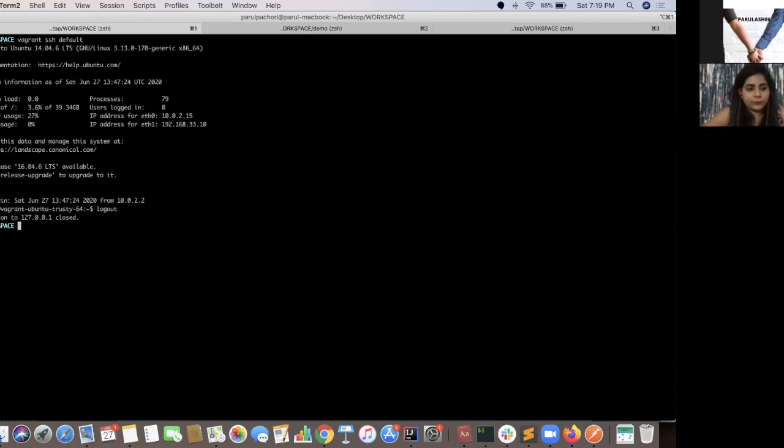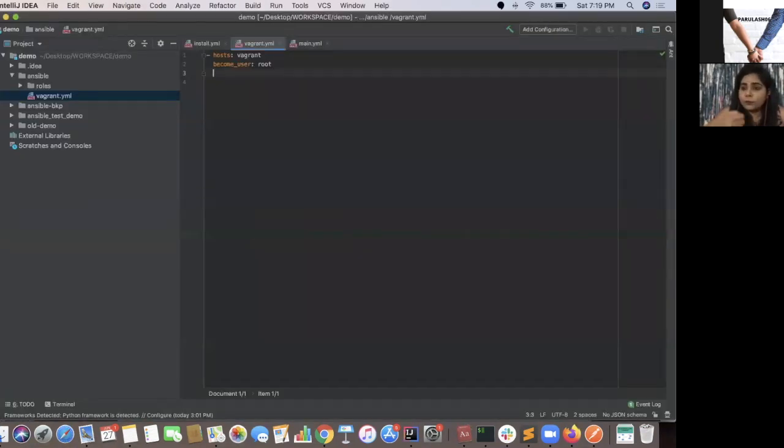Now it will execute the entire script with the same user with which you have SSH'd. In between, if you want to do some installation, you might need to use the root user, or some other user which has privileges, because the user you are using for SSH doesn't have enough privileges, so you want to switch the user in between.